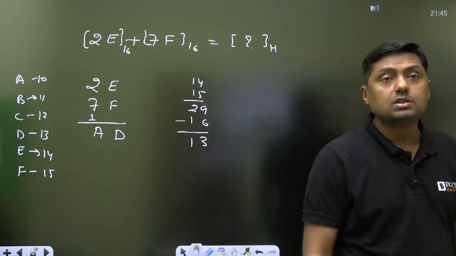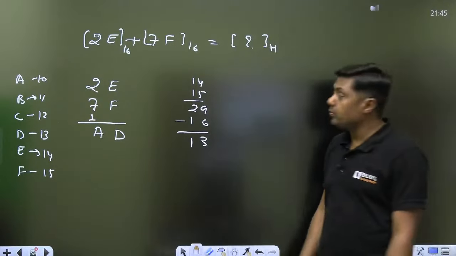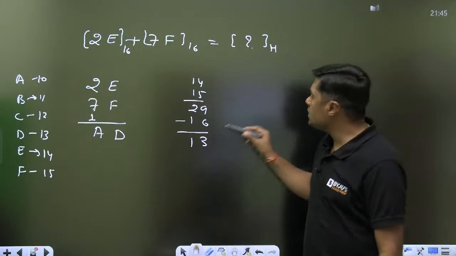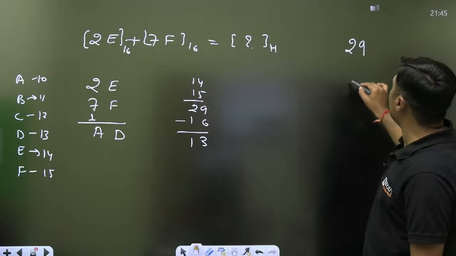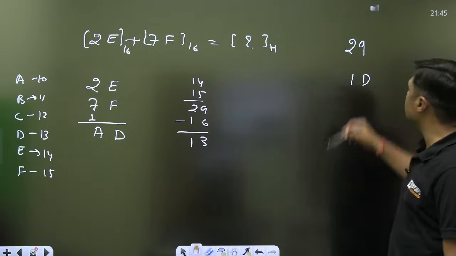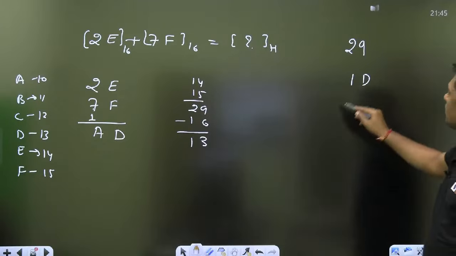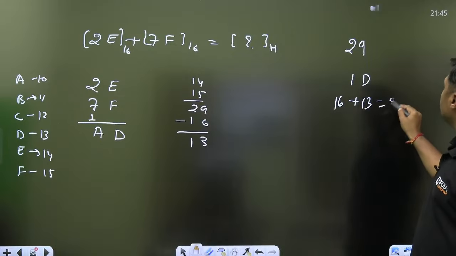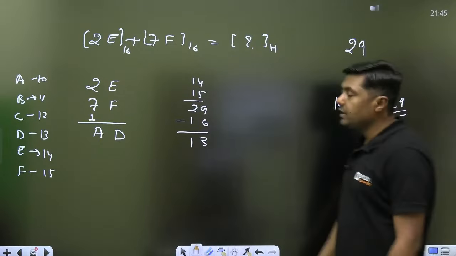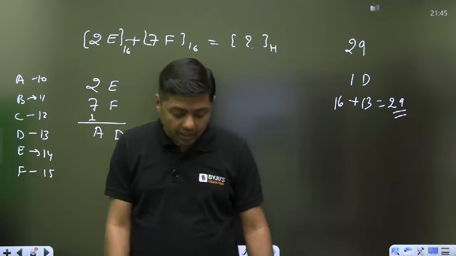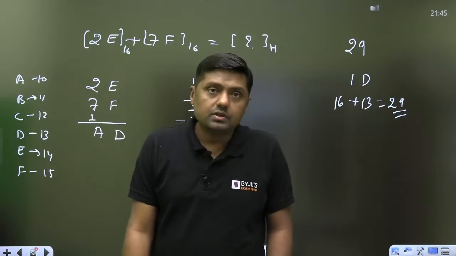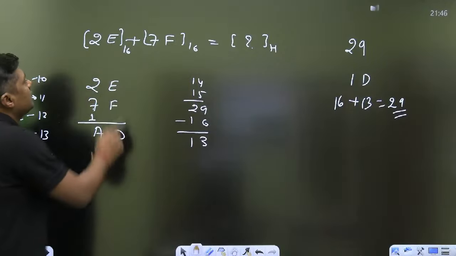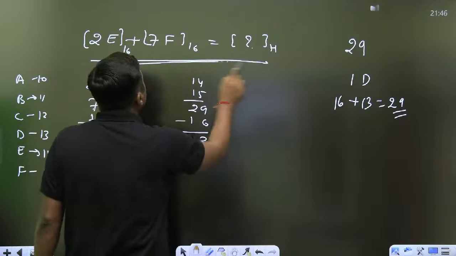So Nandita Raj, you have to add the carry also, because when we are subtracting there is a generation of a carry, because 29 is written as 1D. You can check in hexadecimal, it is written as 1D. What is 1? 16. Plus D is 13. Add these two numbers, you will get 29. Okay. So this is the result 9D. So that is called hexadecimal addition. With the help of this you can do the hexadecimal addition also.